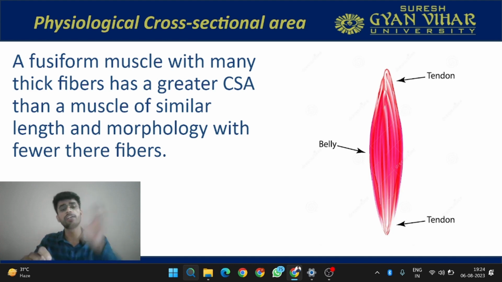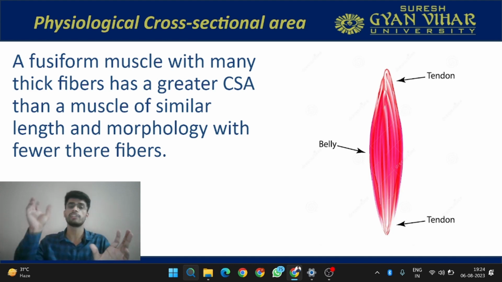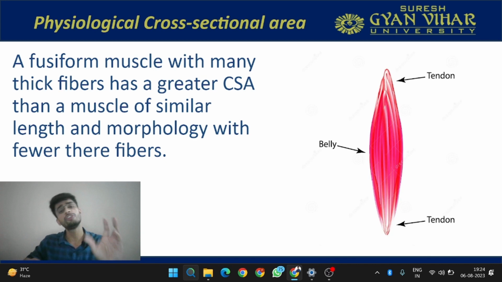If there are thick fibers in one muscle and thin fibers in the other, the muscle with the thick fibers will be able to produce more force, because the physiological cross-sectional area is greater in the muscle having these thick muscle fibers. I hope I am clear with you about the physiological cross-sectional area. It is directly proportional to the amount of force. If the physiological cross-sectional area is more, you have more capability of producing force.